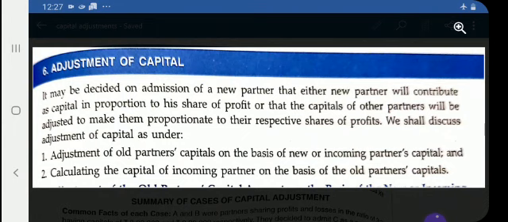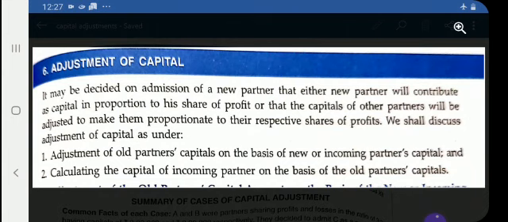So it may be decided at the time of admission of a new partner that either the new partner will contribute capital in proportion to his share of profit, or that the capital of other partners will be adjusted to make them proportionate to their respective share of profit. So under this topic we will discuss two cases.